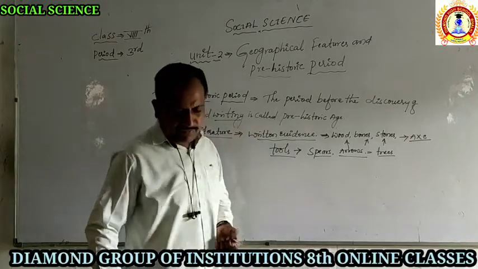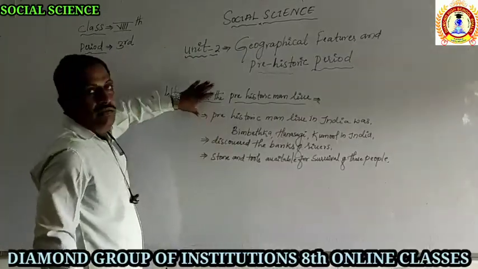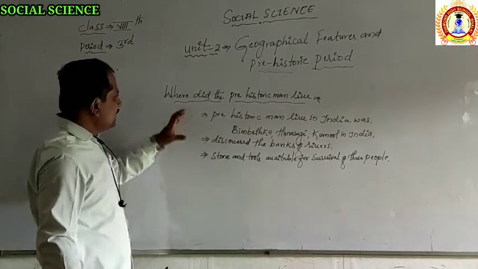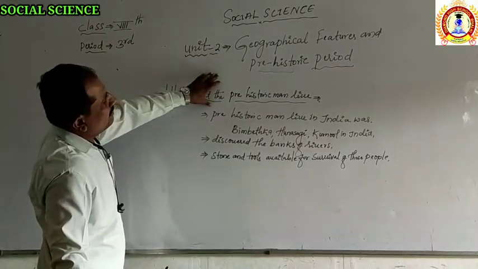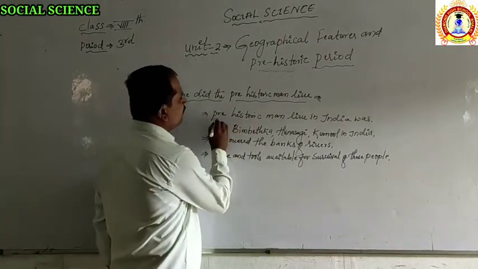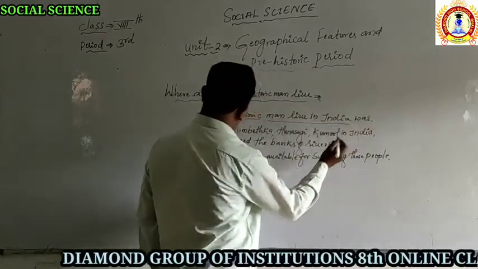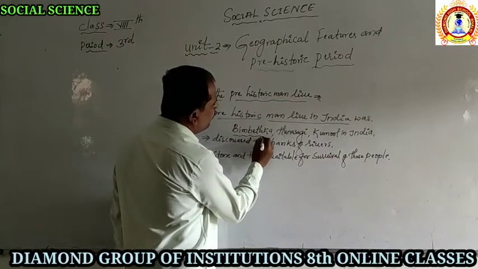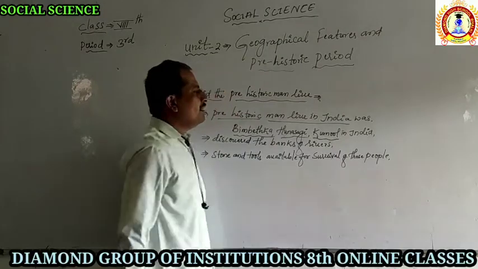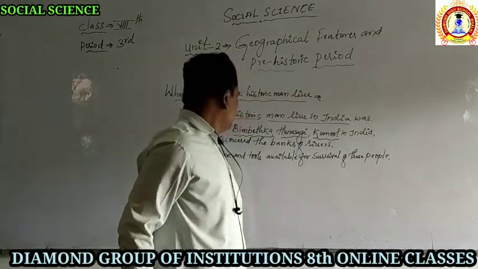So prehistoric man lived in India, and the important places were Bimbetka, Hunsgi and Kurnool, where we see man was living.